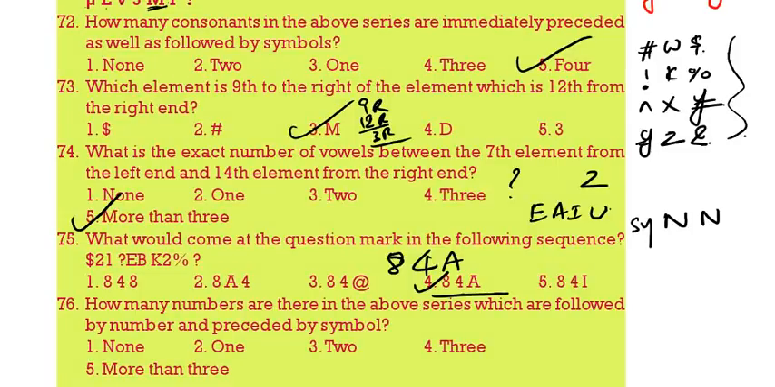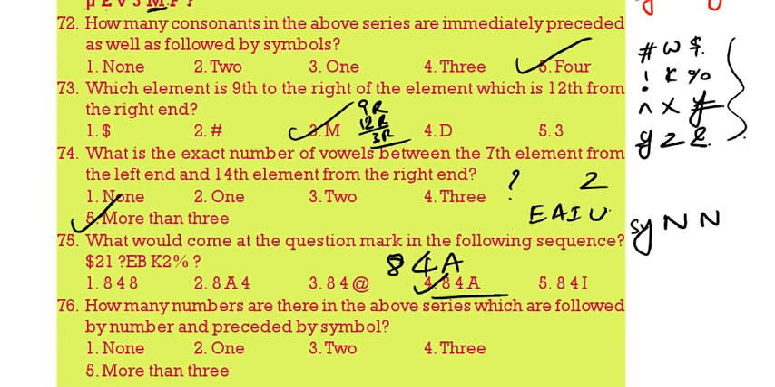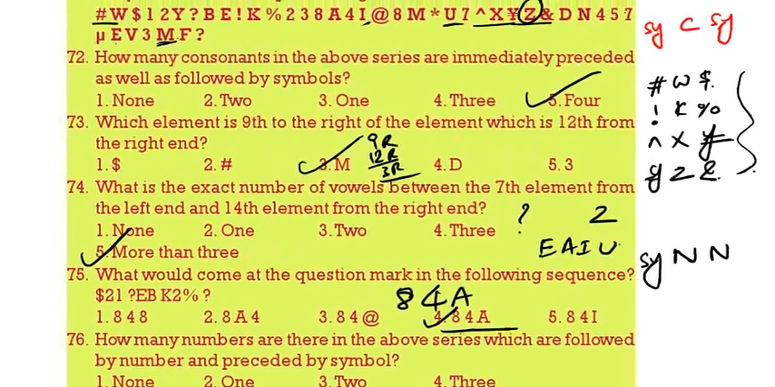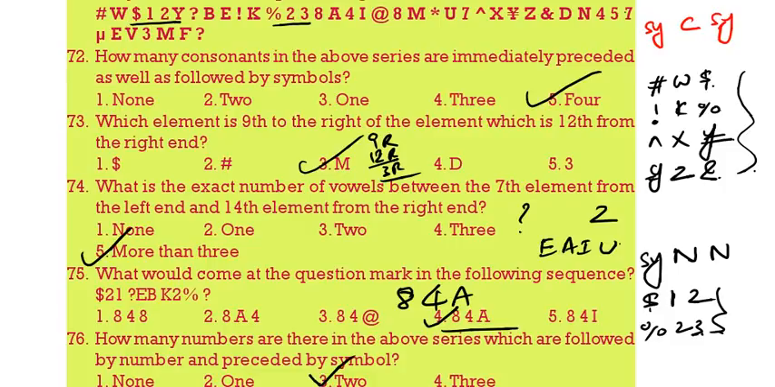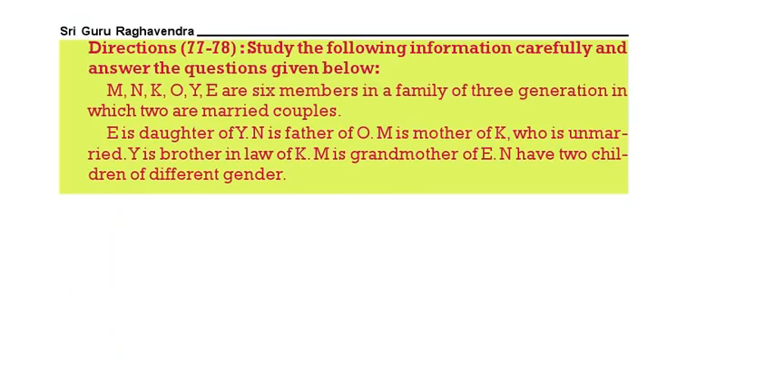How many such numbers are there in the above series which is immediately followed by number and preceded by symbol? That means one symbol, 2 numbers. Symbol followed by 2 numbers. Symbol, number, number. So it is in how many cases? See here, $12. Then see the next one, percentage 23. So we are getting totally 2. The option is 3.